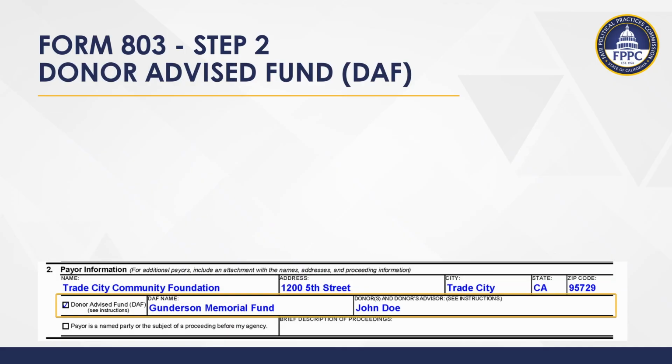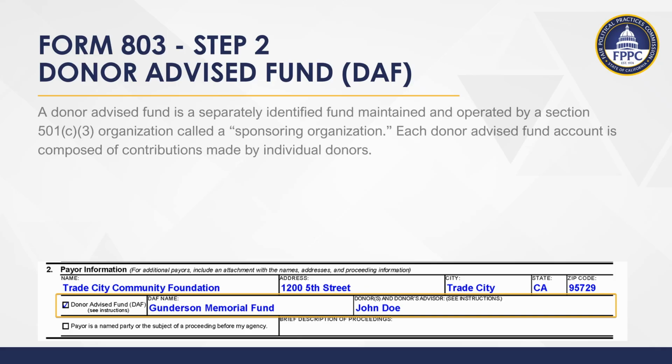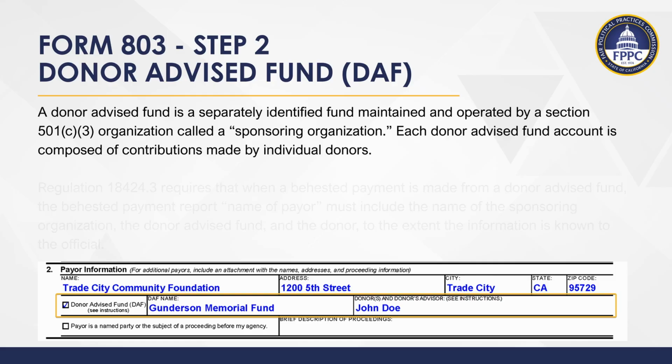If a payor is a donor-advised fund, additional reporting requirements apply. First, let's define a donor-advised fund. A donor-advised fund is a separately identified fund maintained and operated by a Section 501(c)(3) organization called a sponsoring organization. Each donor-advised fund account is composed of contributions made by individual donors.